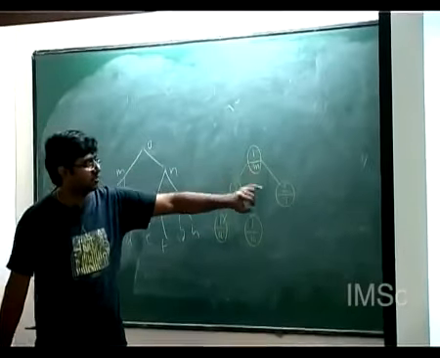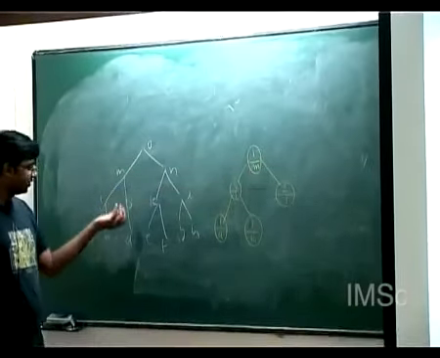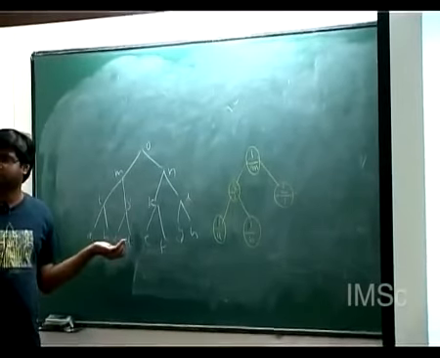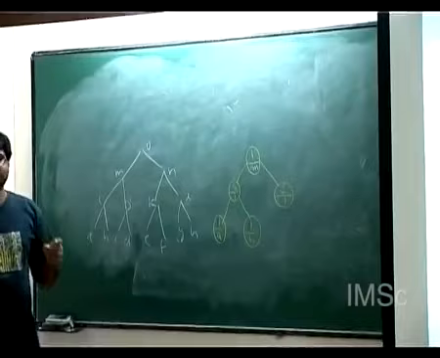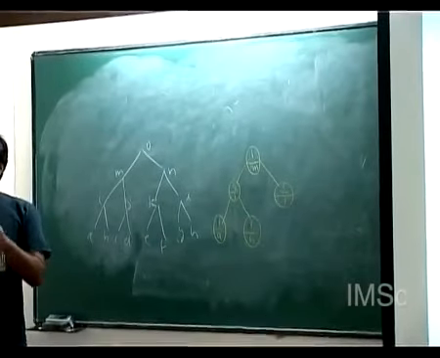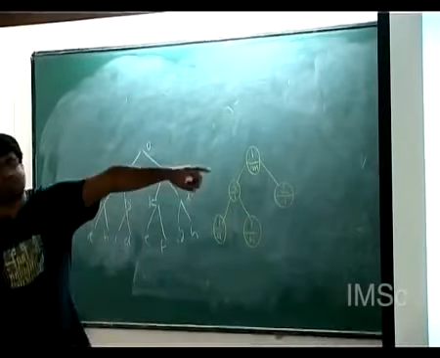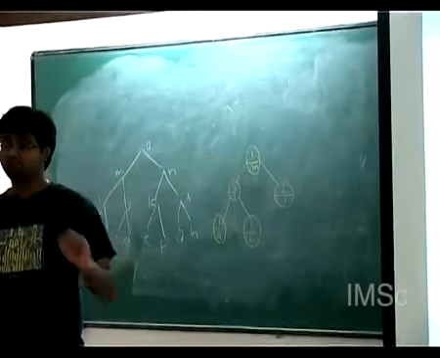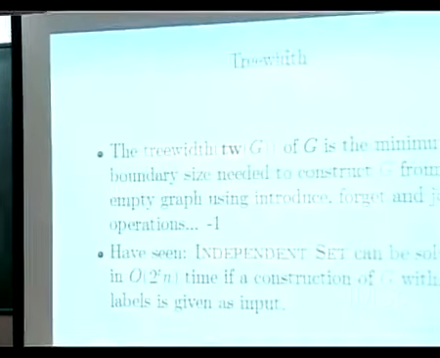But if you keep this guy and this guy also, and you want to construct this part of the graph, then you need another label. And that may not be the optimal way, right? So when you are only allowed to do, say, join and introduce, that is your exercise, right? You will see how many labels you need. But now you have this extra power that you can also join objects. So maybe this was not the right way of doing it.